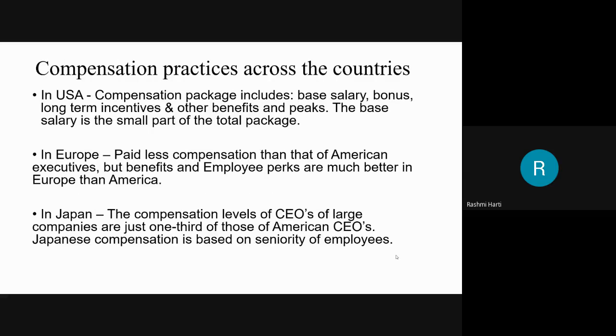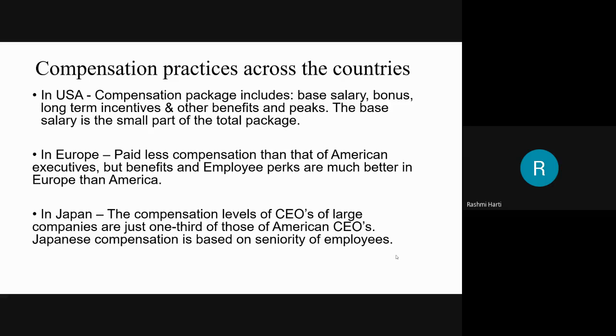Okay. Then USA, my dear students, moving on to compensation practices across the countries. In USA, the compensation package includes base salary, bonus, long-term incentives, and other benefits and perks. So when we speak about the compensation package of American executives, base salary is a small part of the total package.